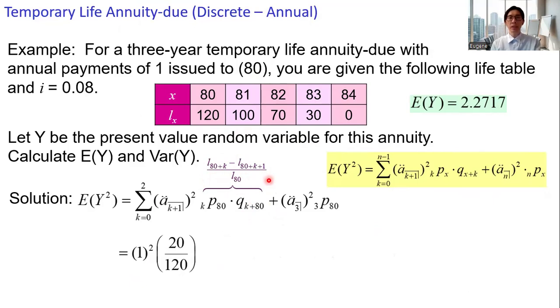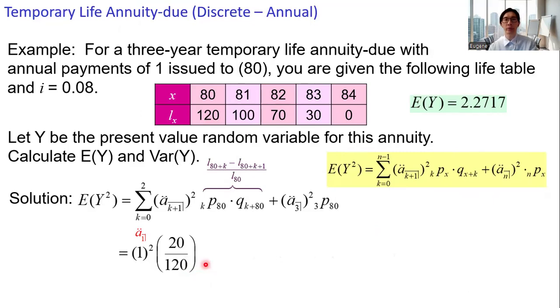All right, k equals 0. Then the corresponding value for Y is ä angle 1, which is 1. And then the probability. The probability is L80 minus L81, which is 20, and then over L80, 120. This is the first term.